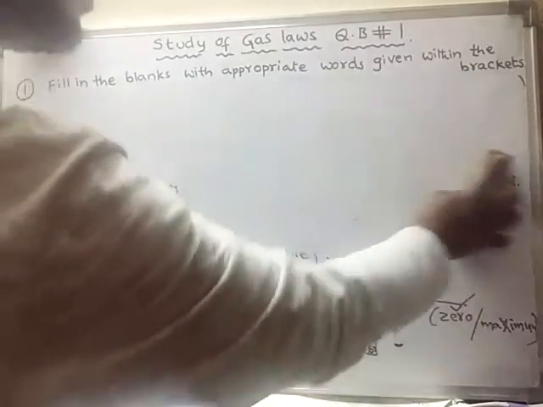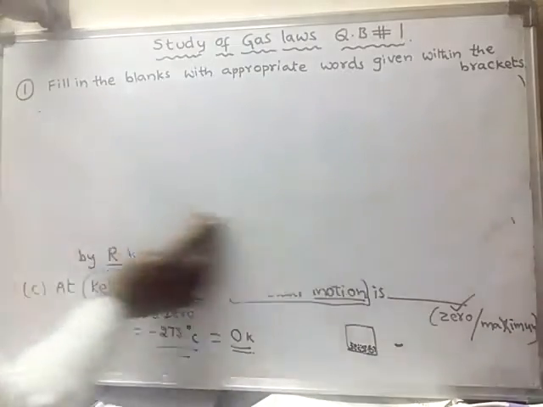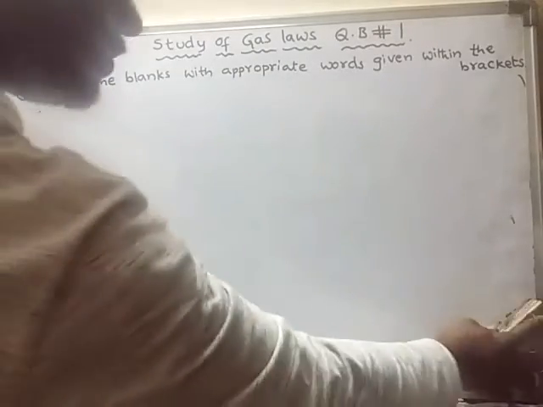Now we will look into sub question D related to the first question.